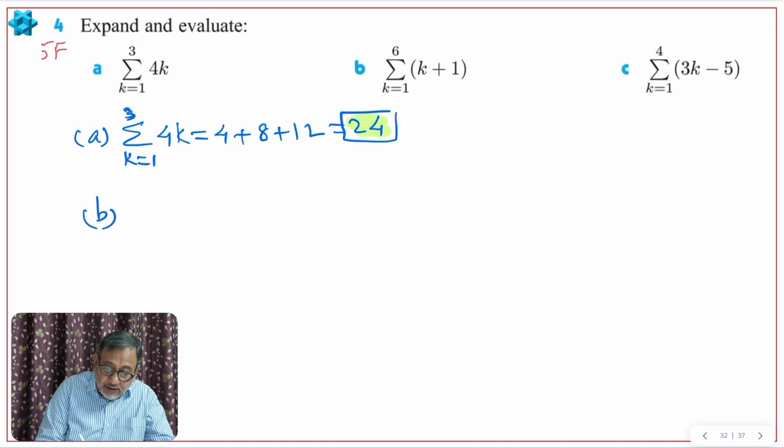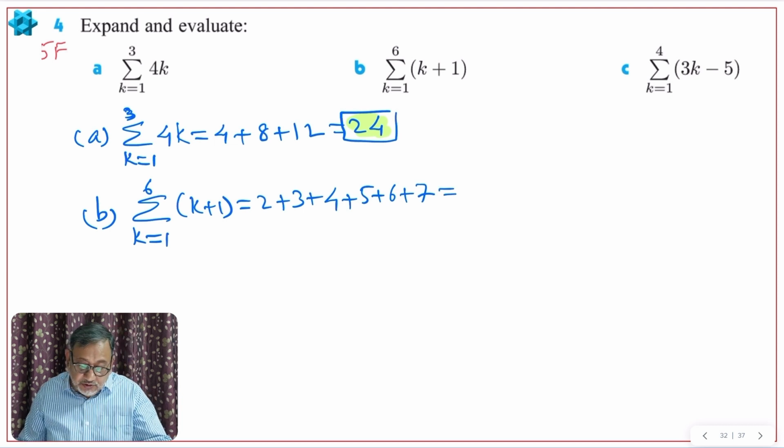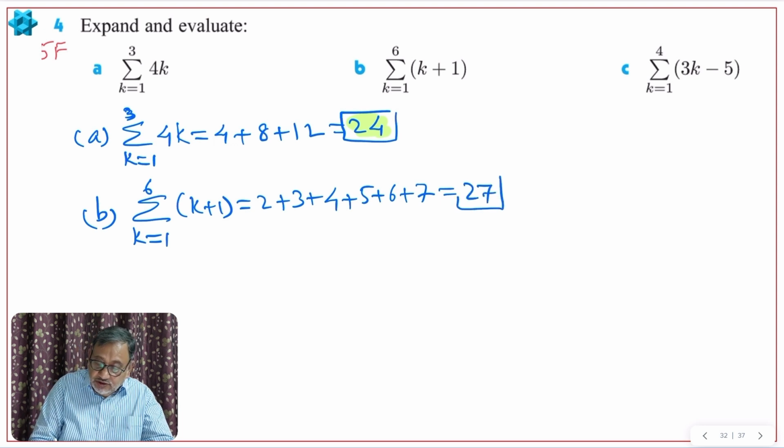Then B, sigma notation, k from 1 to 6, k plus 1. So 1 plus 1, 2. 2 plus 1, 3. 3 plus 1, 4. 4 plus 1, 5. 5 plus 1, 6. 6 plus 1, 7. So up to 7 it will be. When you add all of them, 2 plus 3 is 5, and 5 is 10, and so on, 27. So the sum of the second sigma notation gives you 27. Then C, sigma k from 1 to 4.